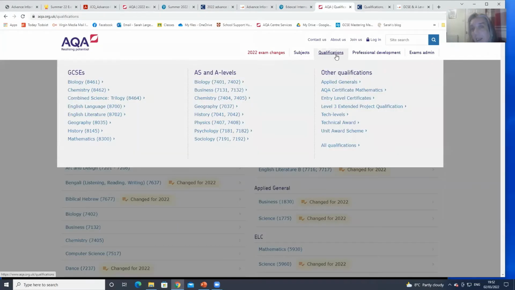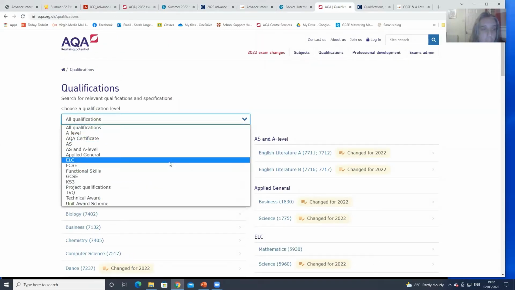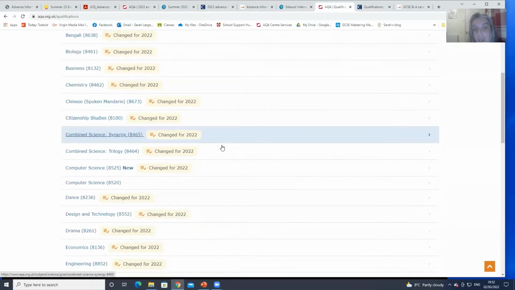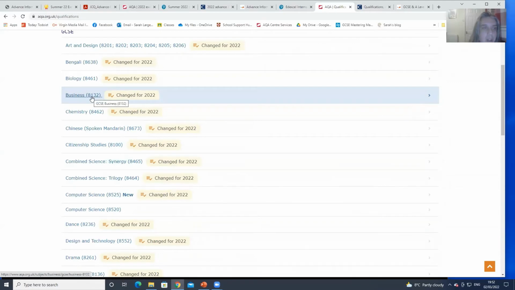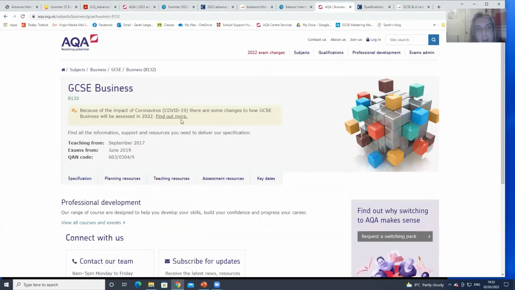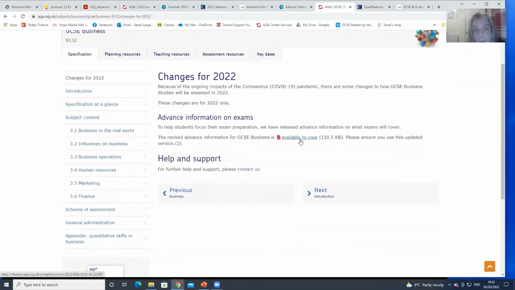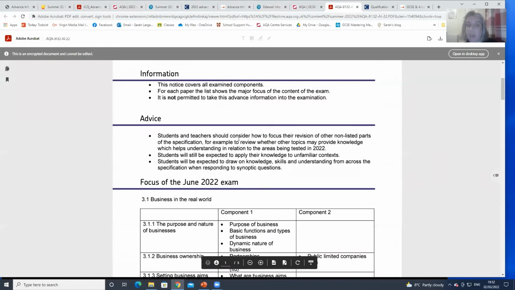AQA, again, click on qualifications, you get a list like this, and it's got all sorts of fancy ones being AQA, but you can just skim it down to what you need. You can spot all these little things that change for 2022. For most of them, it is just the advanced information, but it can take you through business, changes to how it's assessed, and actually it takes you to the advanced information. If there are any more changes, they'd be listed there.